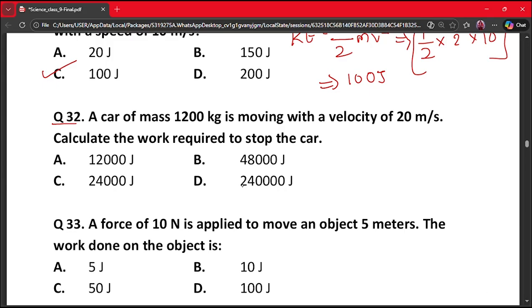So that is half into 1200 into 20 square. So this whole will be equal to 2400, that is 240,000 joule. So our correct answer is option D.